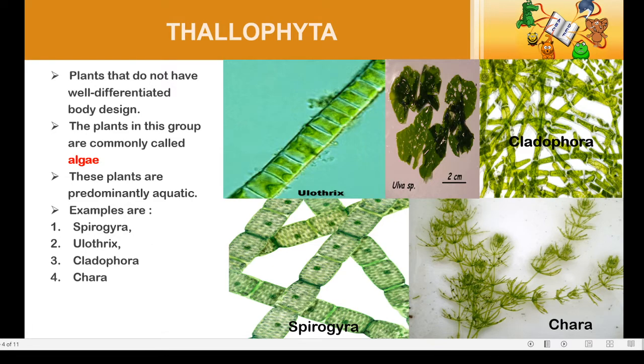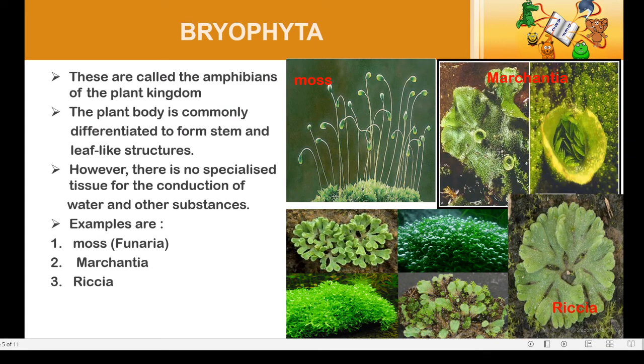The next level of Kingdom Plantae is Bryophyta. They are also called the amphibians of the plant kingdom. We know that amphibians can live both on land and water. So Bryophyta can grow both on land and water, and they are differentiated into a stem and leaf-like structure. Still, they do not have any specialized tissues for conduction of water and minerals. A few examples of Bryophyta are moss and Marchantia, etc.